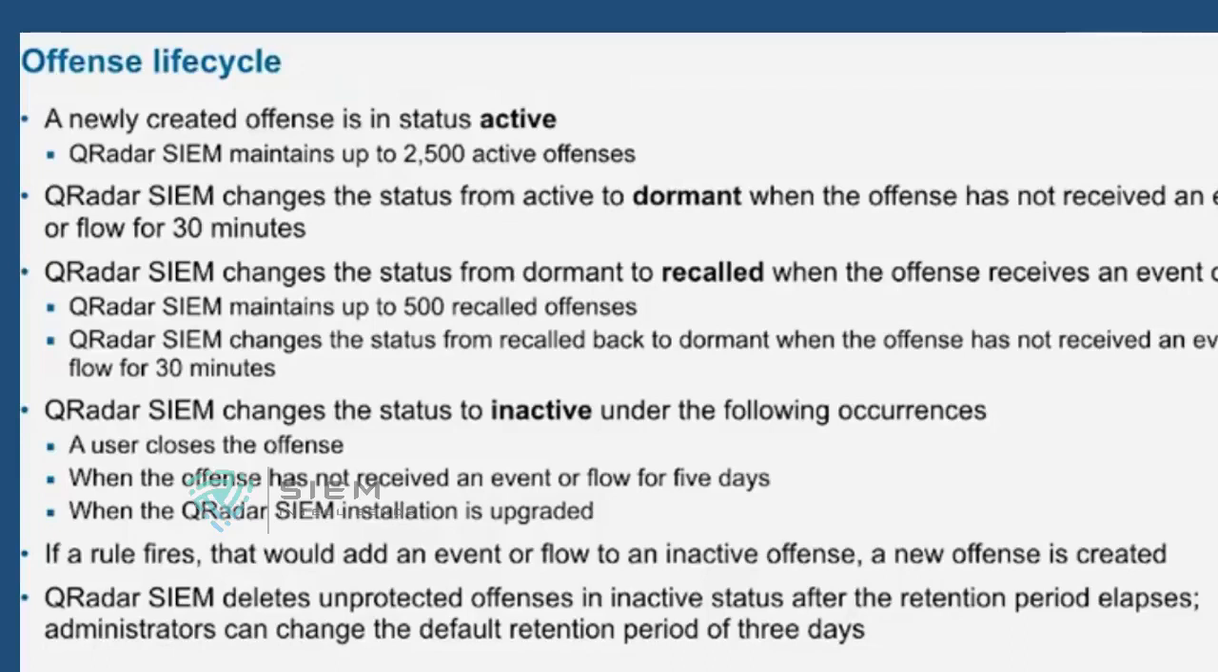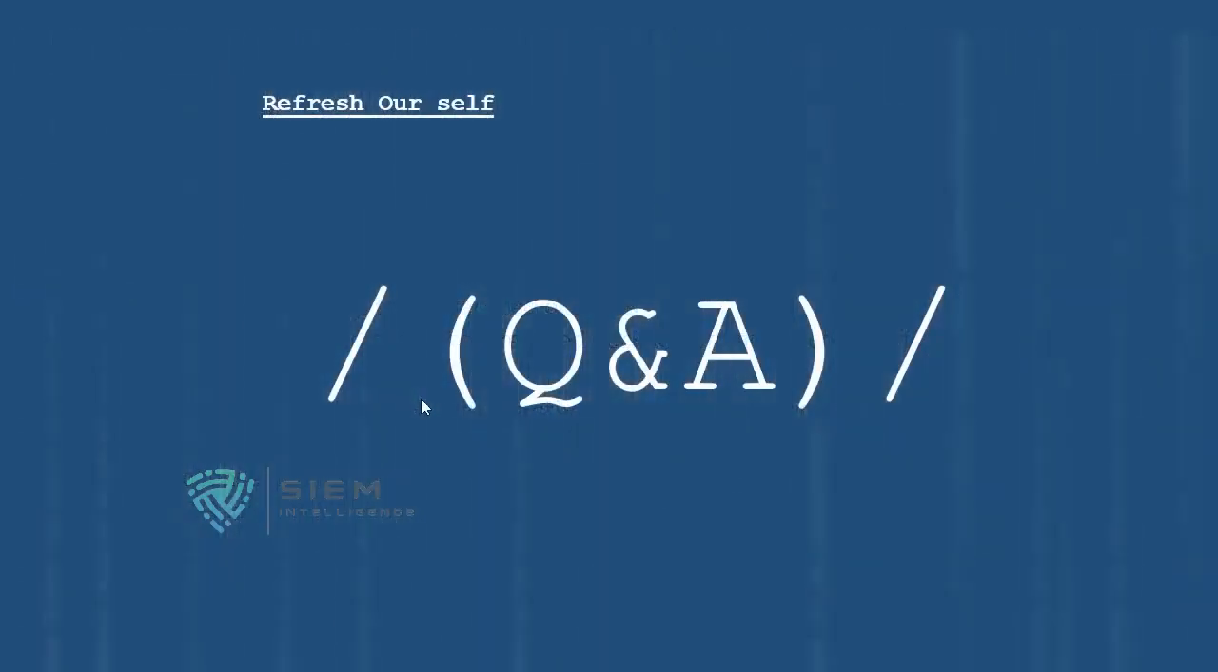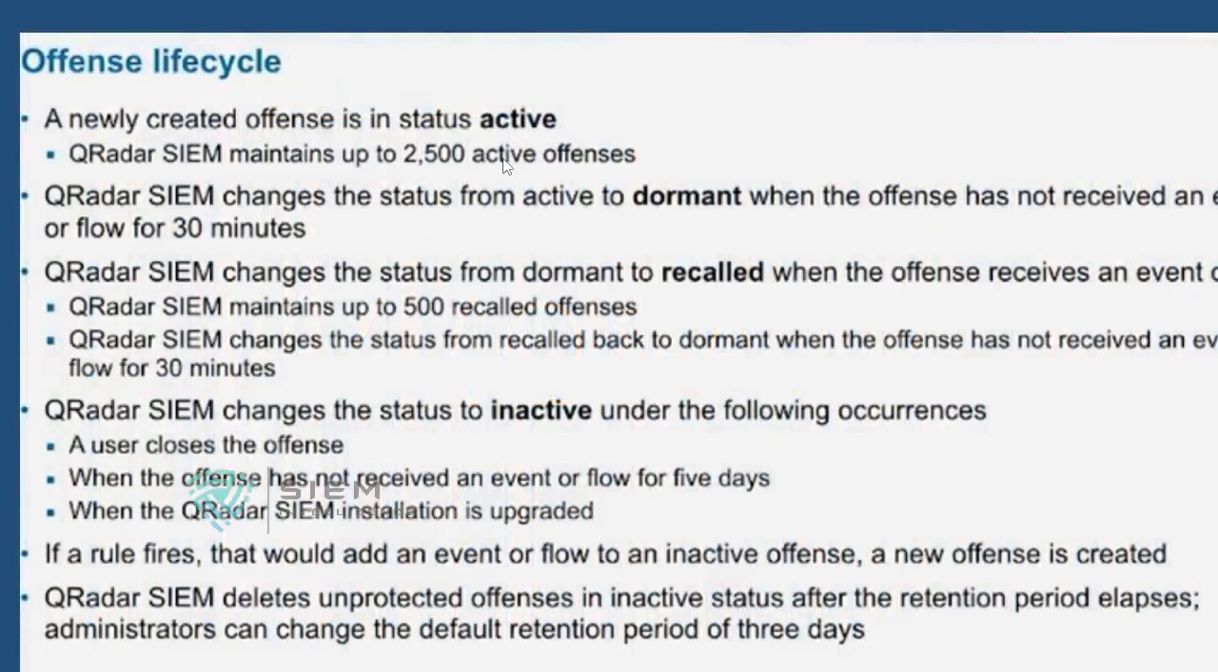So what is meant by life cycle? A newly created offense is called an active offense. As I told you, in QRadar you can maintain up to 2500 active offenses, and after every 30 minutes the active offense becomes dormant. Dormant does not mean that it is not active. It will show, but there is no mechanism to show that it is dormant. It is something like sleepy mode.